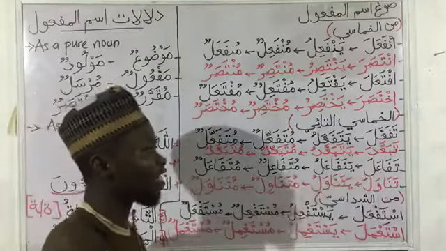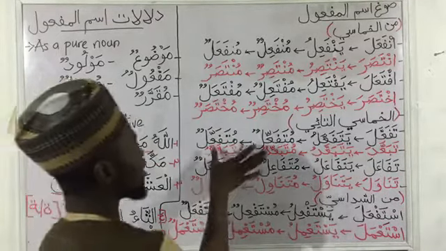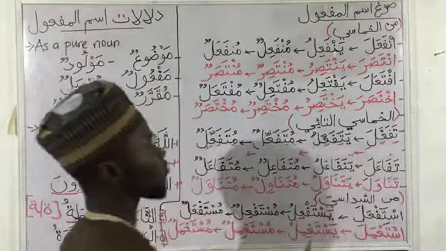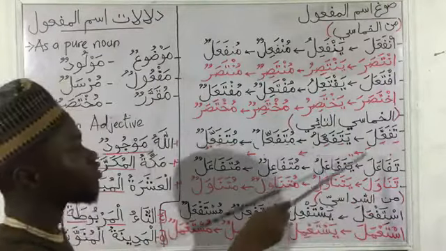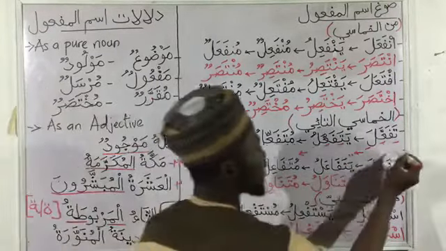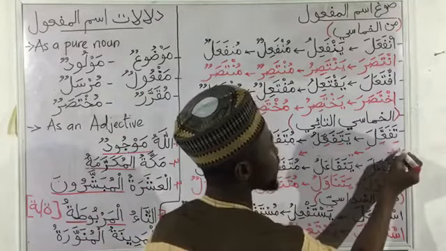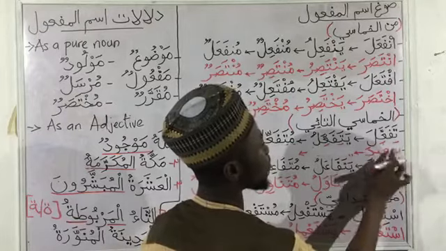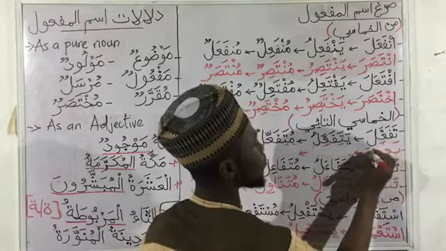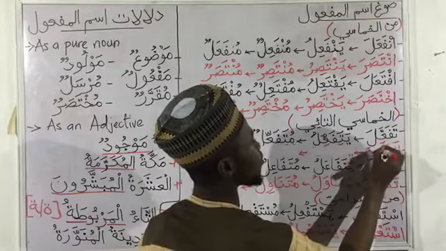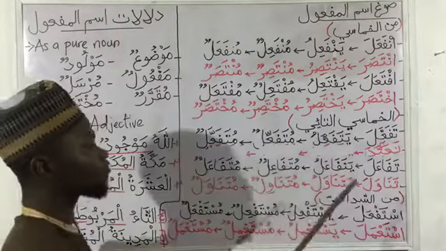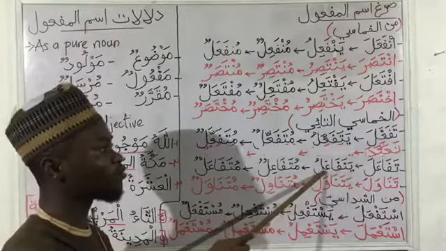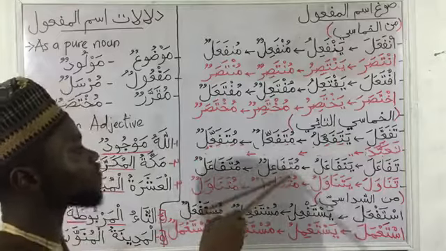So here we have tafa'ala. Then yatafa'alu, the mudaari, the ismu fa'il mutafa'ilun.